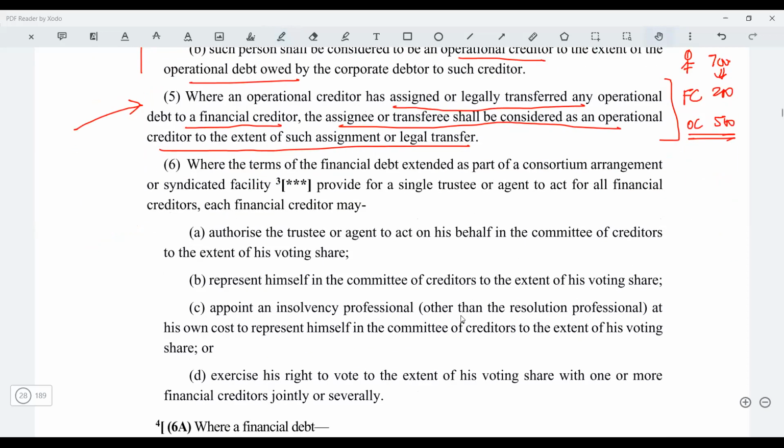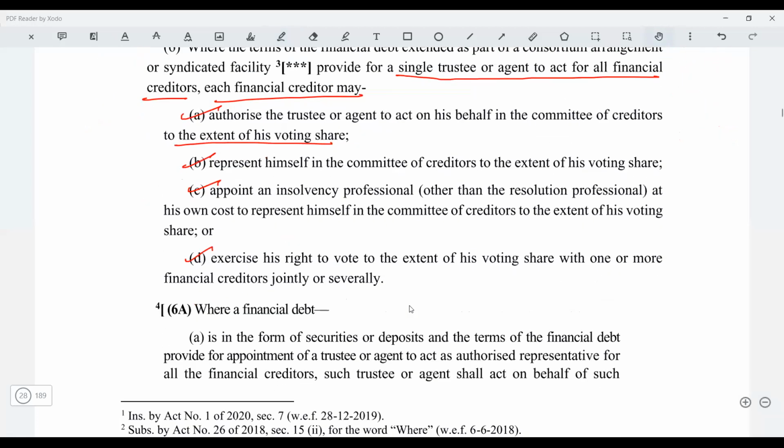Then you see where the terms of the financial debt are extended as a part of a consortium or a syndicate facility which provides for a single trustee or an agent to act on behalf of the financial creditors. Then each financial creditor will authorize a trustee or the agent on behalf of the committee of creditors to extend his voting share, represent himself in the committee of creditors to the extent of his voting share, and appoint an insolvency professional at the same cost and exercise the voting right to the extent. And the same thing you will see here.